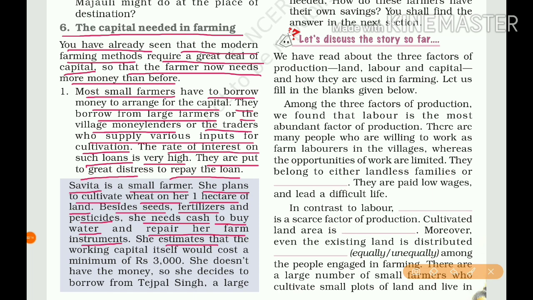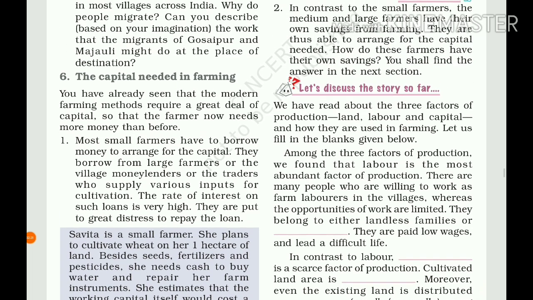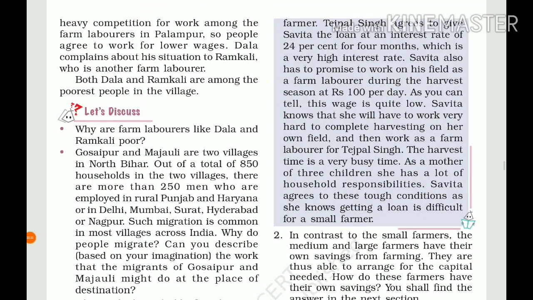She estimates that the working capital itself would cost a minimum of 3,000 rupees. She does not have the money, so she decides to borrow from Tejpal Singh, a large farmer in that Palampur village. Tejpal Singh agrees to give Savita the loan at the interest rate of 24% for 4 months. So 24% for 3,000 rupees, which is a very high interest rate.